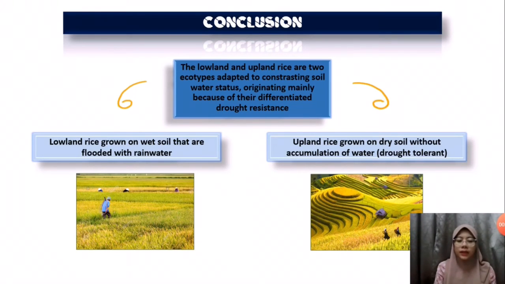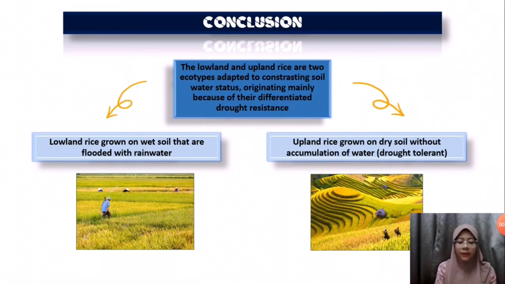So the main difference between lowland and upland rice is that lowland rice is grown on wet soil that is flooded with rainwater, while upland rice is grown on dry soil without accumulation of water. So the soil without the accumulation of water makes the upland rice drought tolerant, while lowland rice is drought intolerant. Obviously, there is a high potential in exploring the rice cultivation under moisture regimes that save water and also increase productivity.